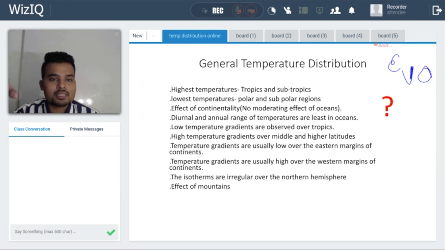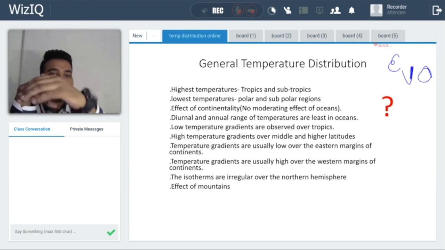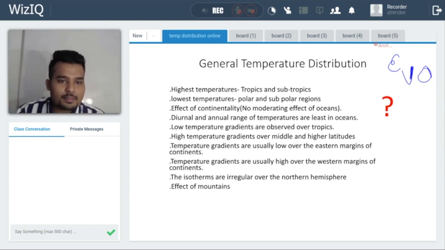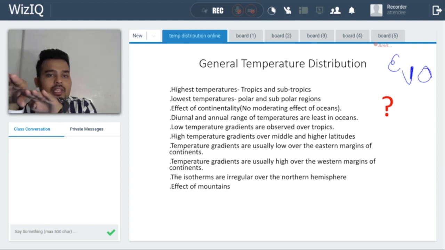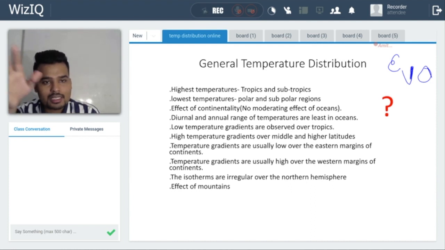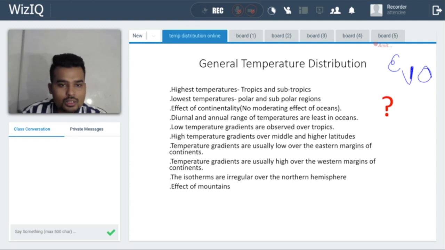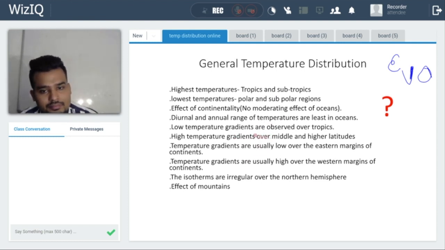See, for example, this is the land and the cold current is moving like this. So over this land, due to high specific heat, it absorbs energy very fast and warms very fast. At the same time, over here we have a cold current. Due to this cold current, the temperature will fall. Now due to this drastic change of temperature over the western margin of the continents, or you can say eastern margin of the ocean, the temperature gradient will be high.